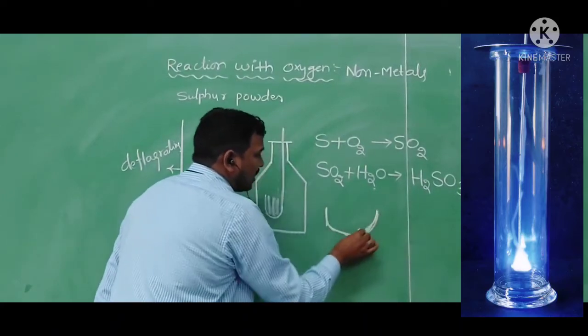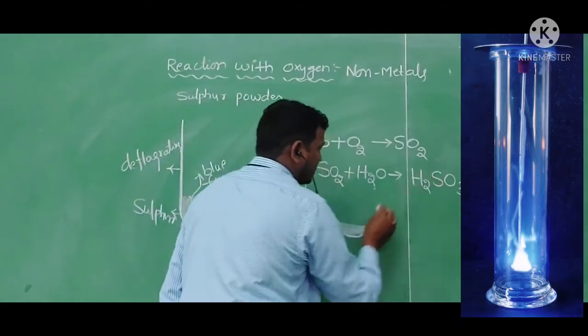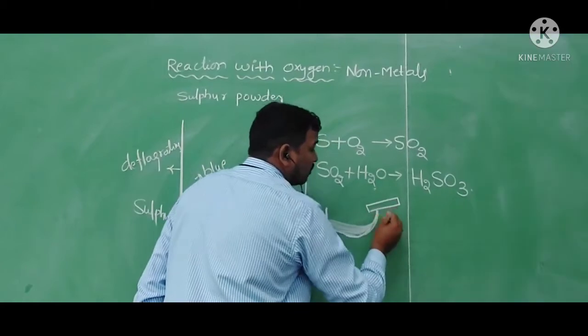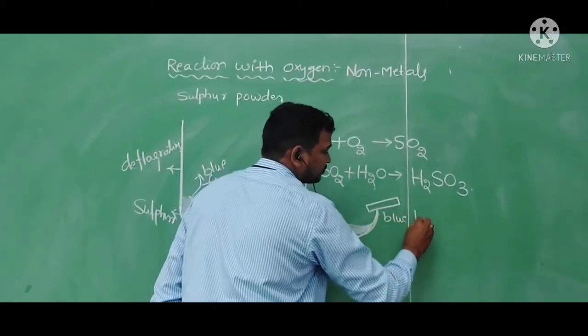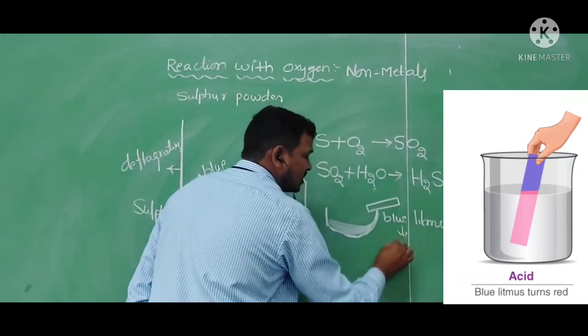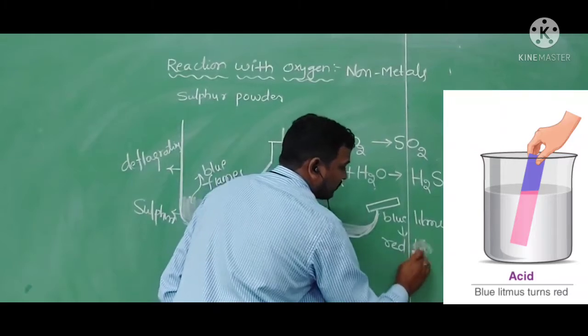In this petri dish, I am taking this water, sulfurous acid, and with the help of blue litmus paper, the blue litmus will turn red.